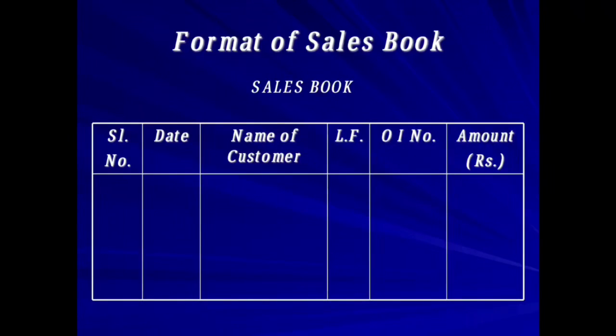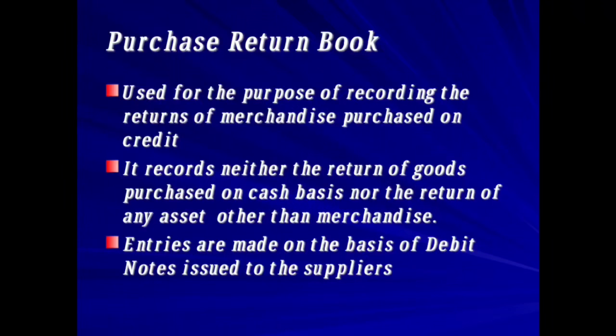Then next we have the purchase return book. This book is used for the purpose of recording the returns of merchandise purchased on credit, means whatever goods we return, that will be returned to our supplier, and that we are going to record in a purchase return book here.